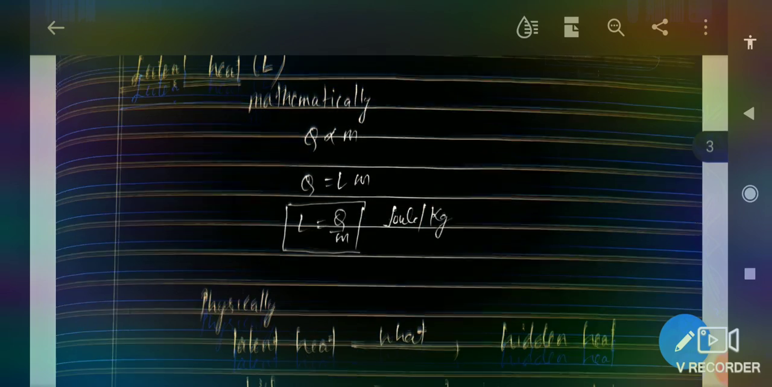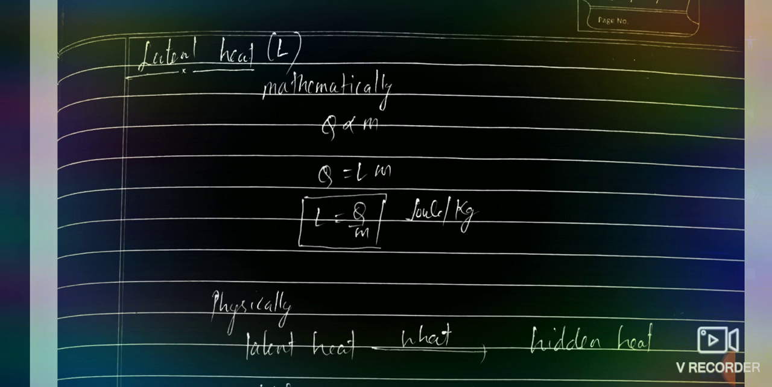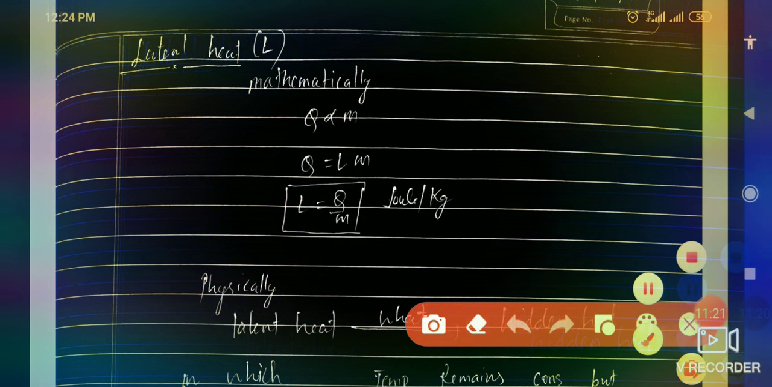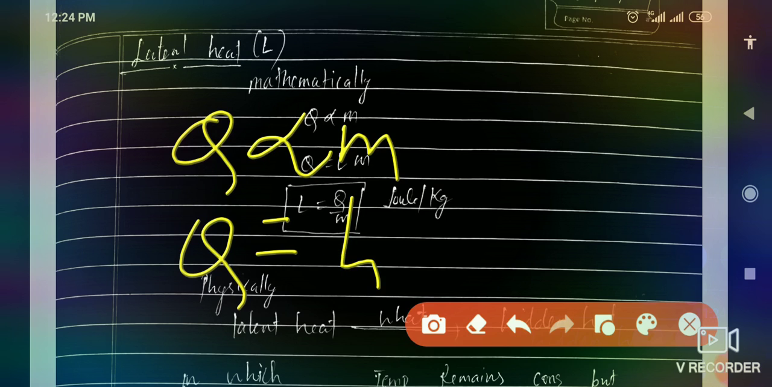Now we will talk about latent heat. What is latent heat? If we define this term mathematically, firstly we must know the formula of latent heat. As we all know, Q is directly proportional to m. Then after removing the proportionality sign, we use the constant L, so Q equals m L.